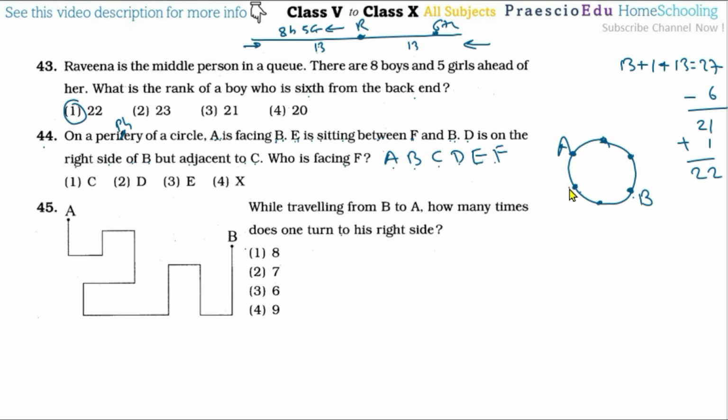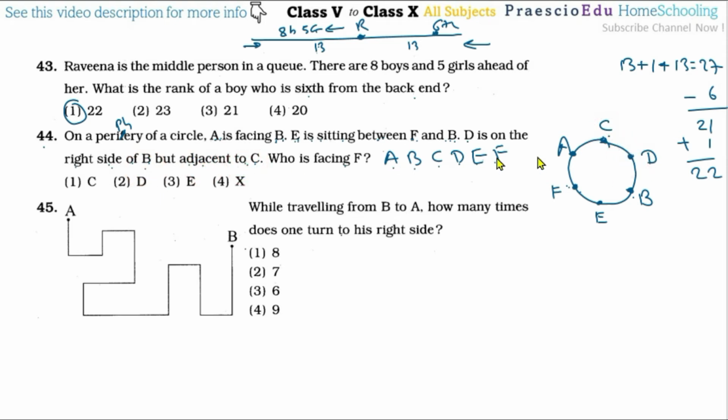Then D is on the right side of B. So D on the right side means D is here, and E is sitting between F and B. So of course F should be here and E should be there. Now the remaining C is here. So D is on the right side of B but adjacent to C.